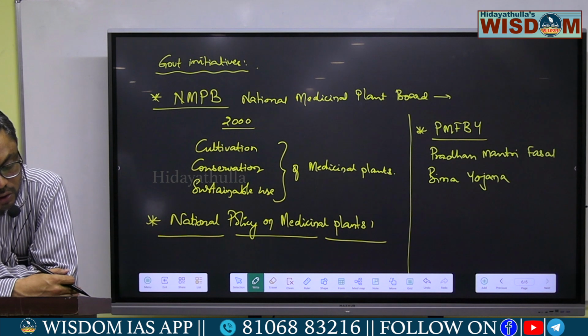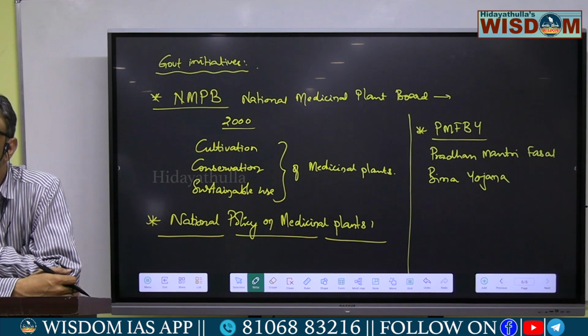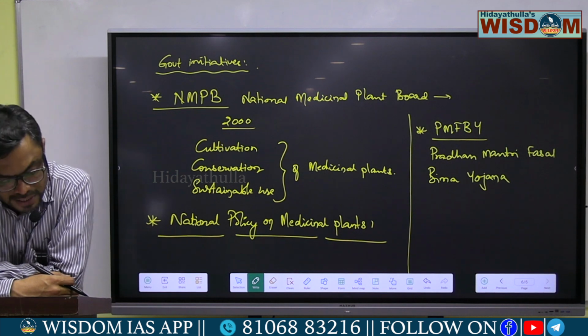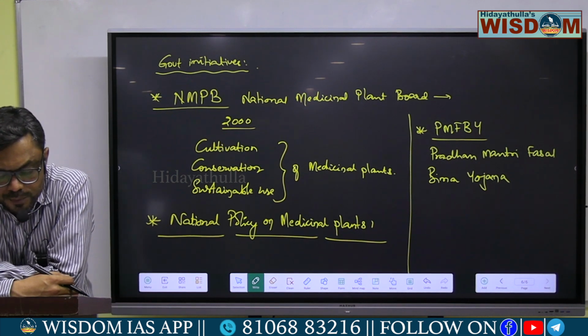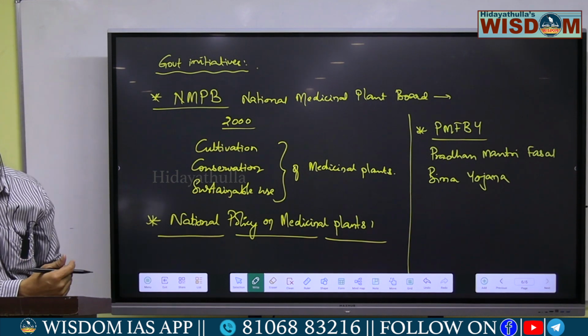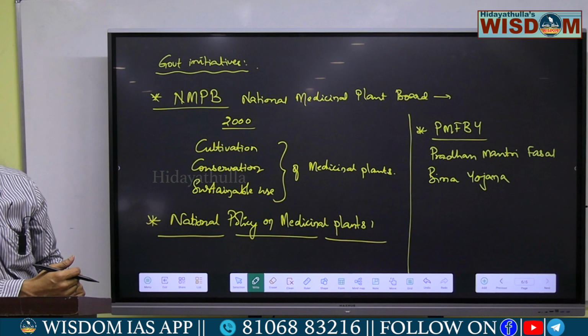And other schemes have also been initiated by the government to promote the growth of these medicinal plants, like the National Ayush Mission. The National Department of Ayush has initiated the National Ayush Mission scheme for these medicinal plants.